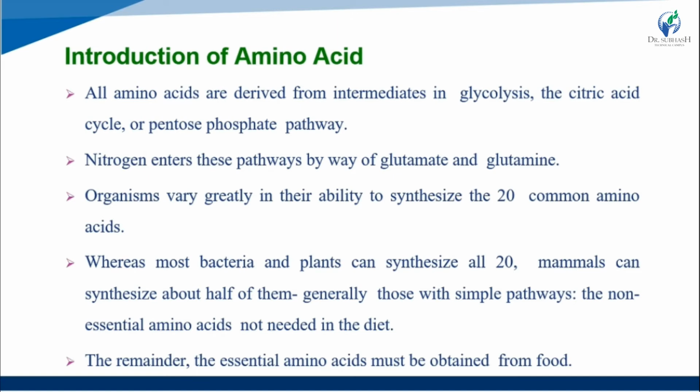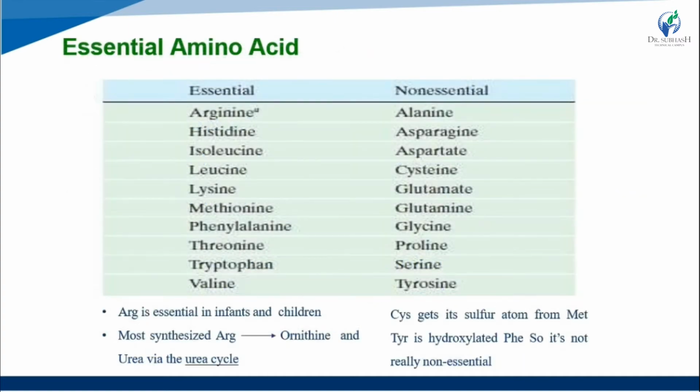About half of the 20 amino acids are formed through simple pathways. Around 10 amino acids are essential amino acids, which are beneficial for our bodies. Here are examples of the essential and non-essential amino acids.